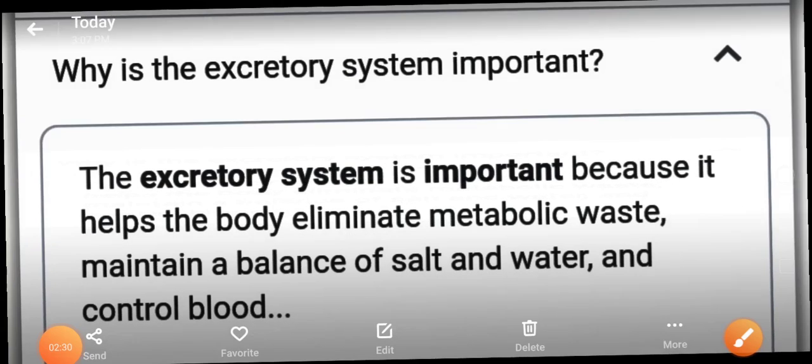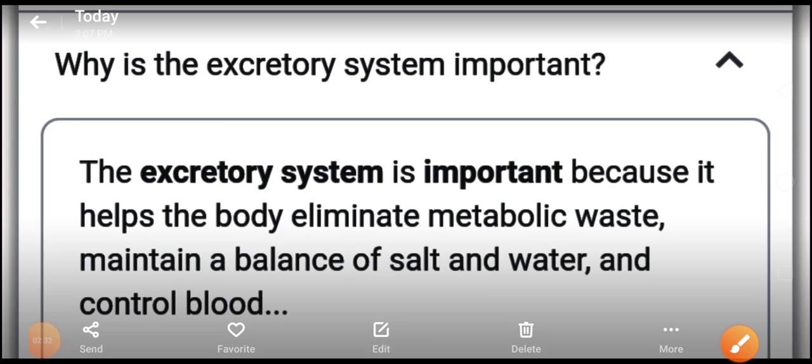Yes, so what is excretion or what is the excretory system? The excretory system is important because it helps the body eliminate metabolic waste. As I have told you.